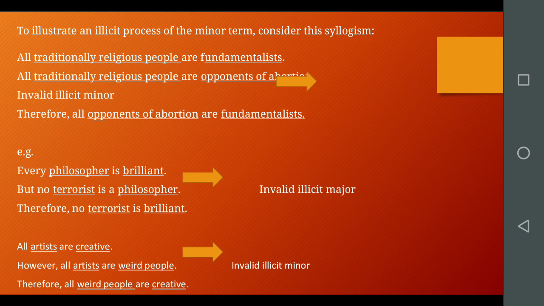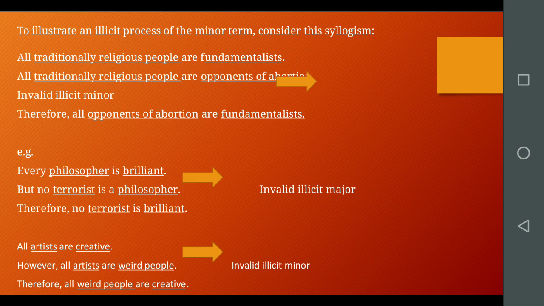To illustrate an illicit process of the minor term, consider this syllogism. All traditionally religious people are fundamentalists. All traditionally religious people are opponents of abortion. Therefore, all opponents of abortion are fundamentalists.